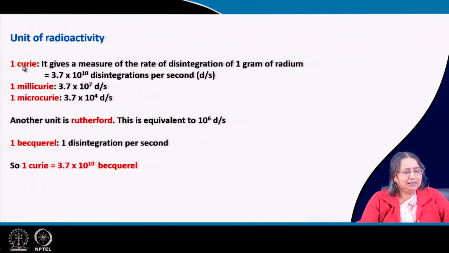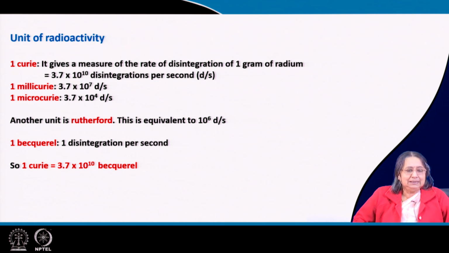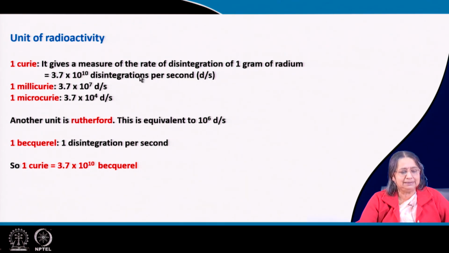So, 1 Curie, the definition: it gives a measure of the rate of disintegration of 1 gram of radium. How much disintegration 1 gram of radium produces, that is 1 Curie. It produces 3.7 into 10 to the power 10 disintegrations per second. Okay. That is nothing but 1 Curie.